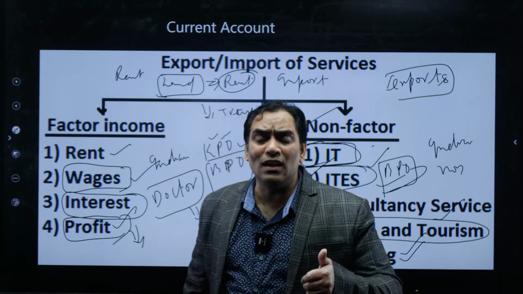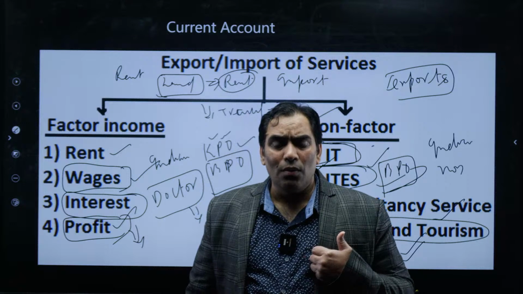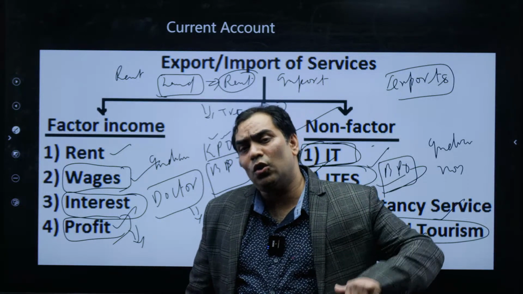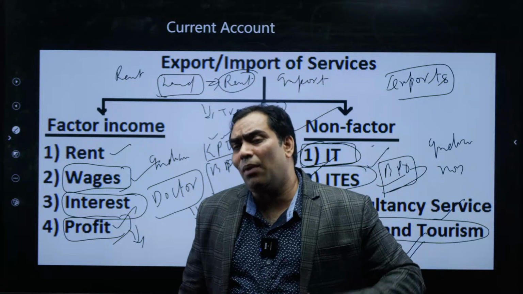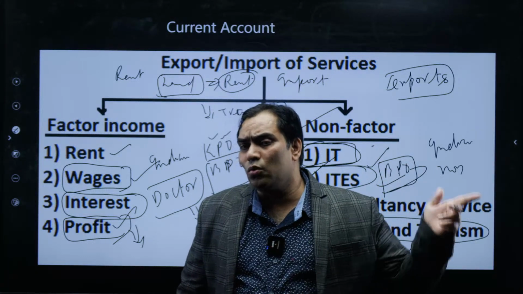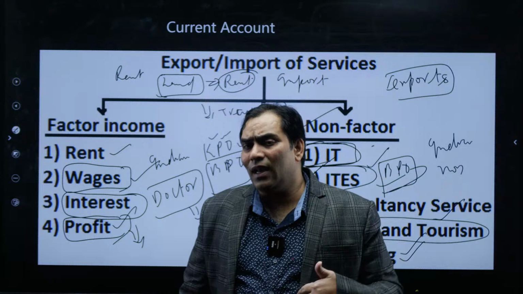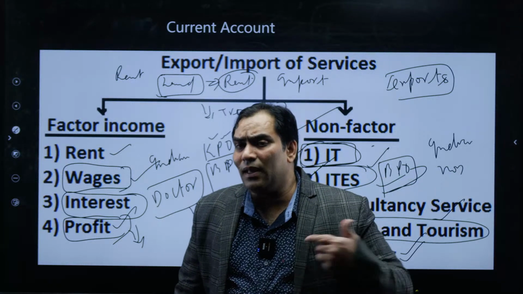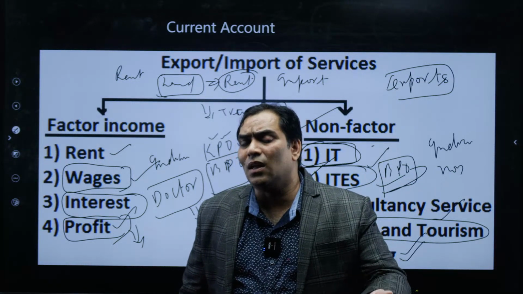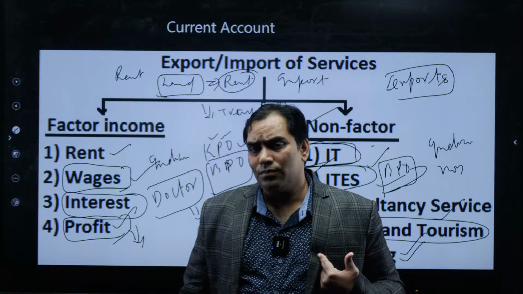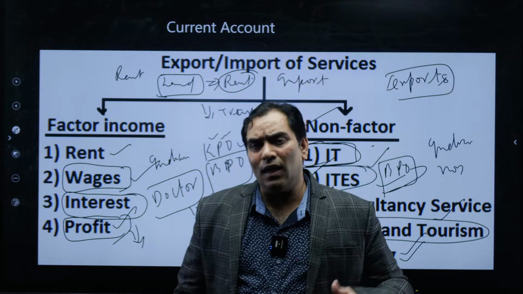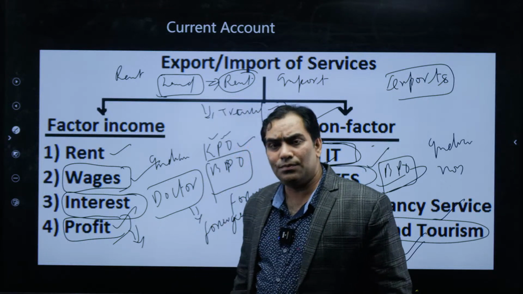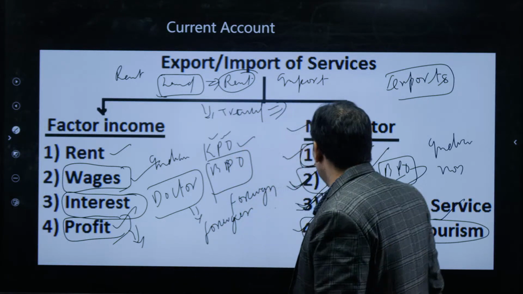So that rent is nothing but export. When Reliance installs the plant in a foreign country and pays the rent, that is nothing but import. When a foreigner installs a plant in India and gives the rent for that land, that is nothing but export. I think it is very clear. So this is the case.